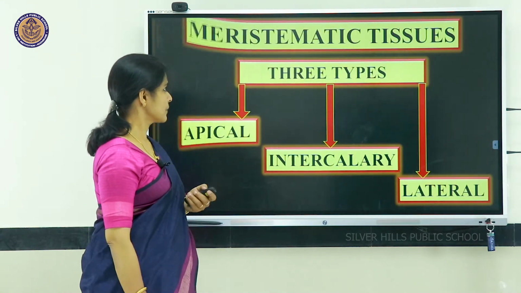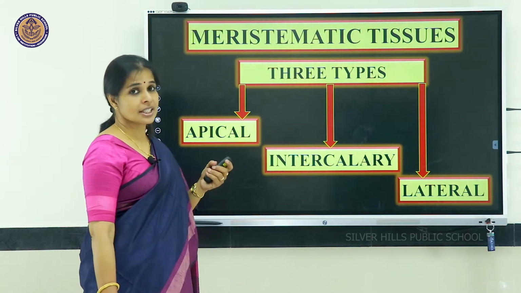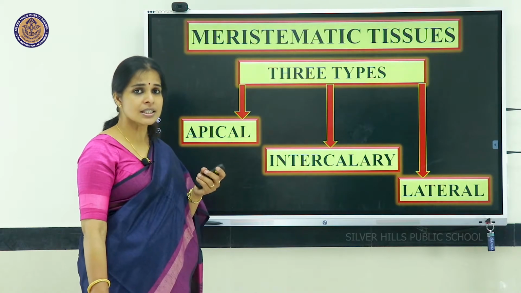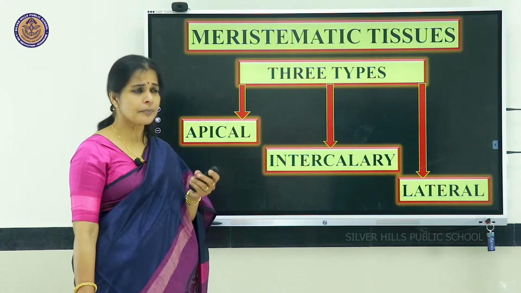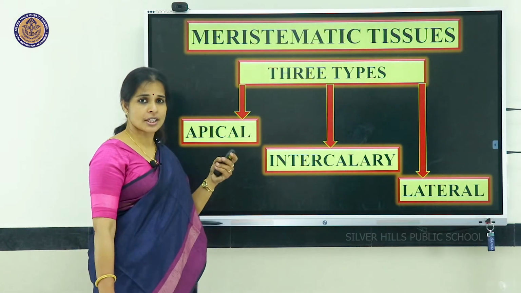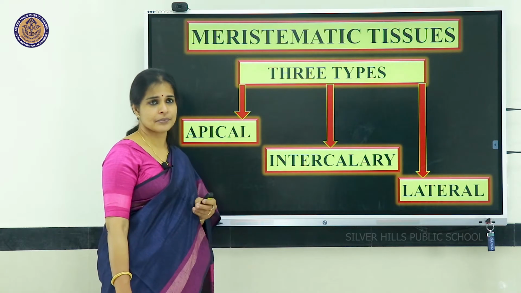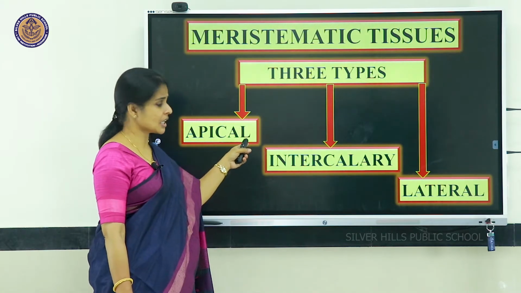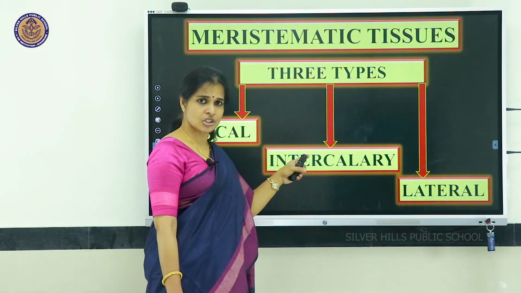Let us first see, based on the region where the tissues are present, these types of tissues, that is meristematic tissues, which help with growth. Based on where they are present, we can divide them into three. They are apical meristematic tissue, which is present in the apical part of the plant, intercalary meristematic tissue, which is